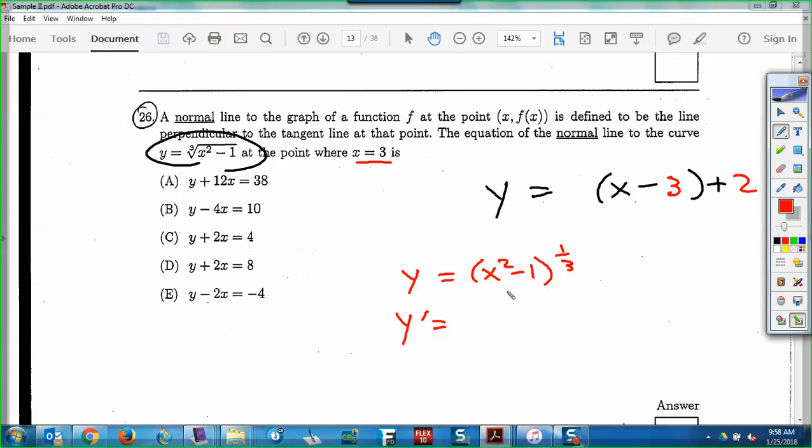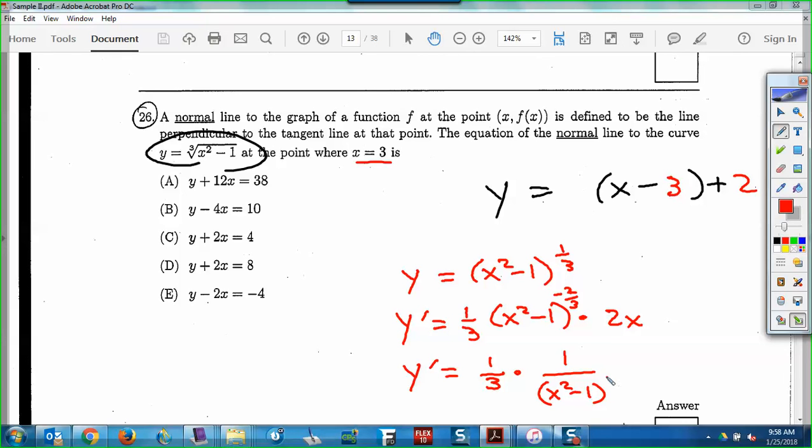So I'm going to get my slope of the tangent line, which is the derivative. So I have 1/3 times x squared minus 1 to the negative 2/3, and then times the derivative of the inside, which would be 2x. So that will be y prime: 1/3 times 1 over (x squared minus 1) to the 2/3, times 2x.